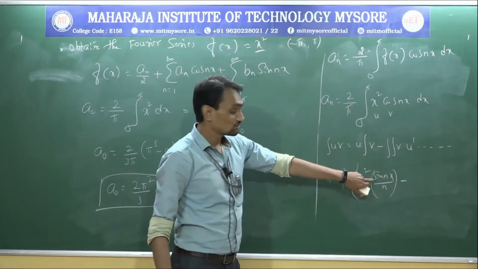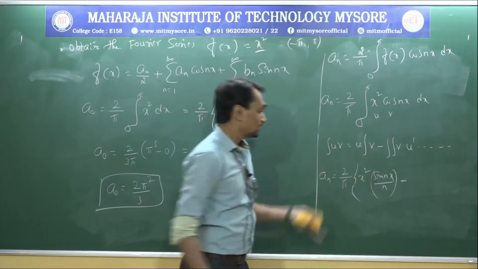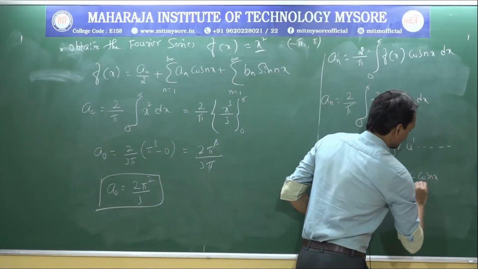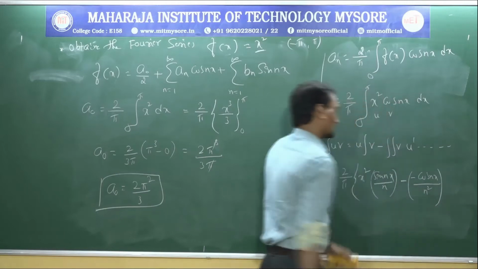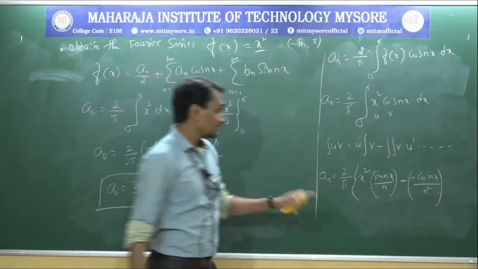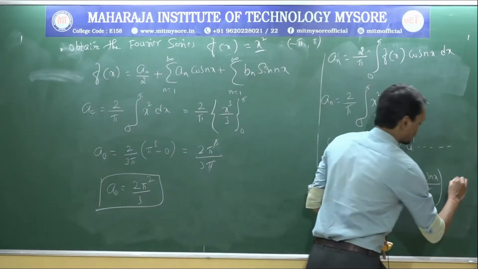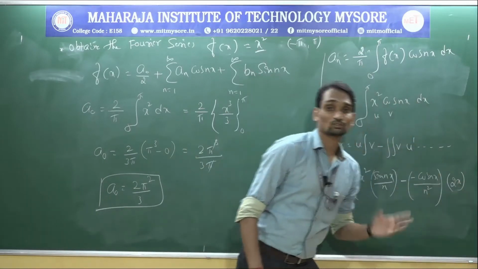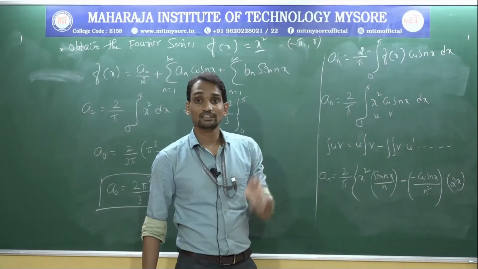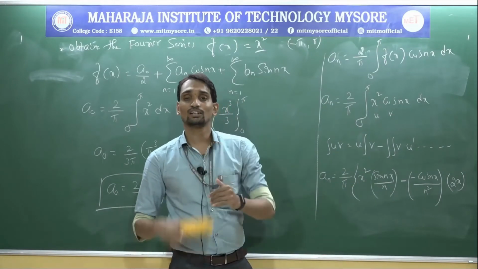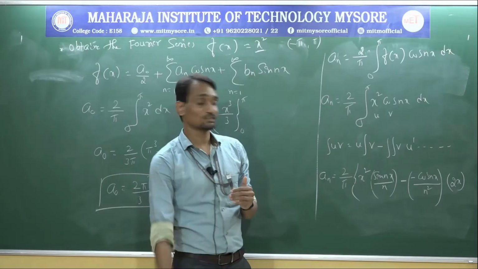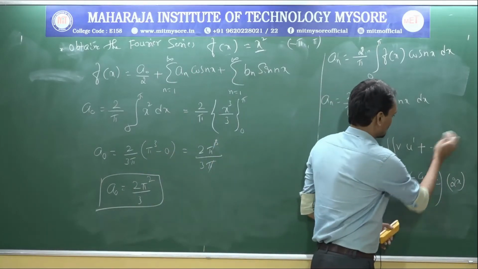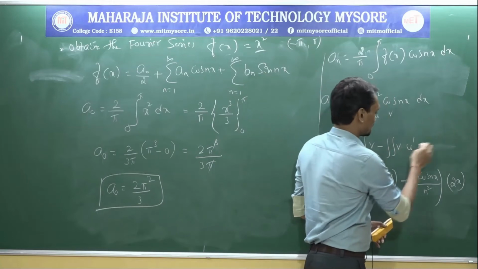One time integration you got sin nx by n. One more time integration, minus cos nx by n square, into differentiation of x square, that is 2x. There is one more variable there. Don't stop here itself, because until we get the constant term we need to go for the integration as well as differentiation. Now see here, the signs alternate: plus, minus, plus.